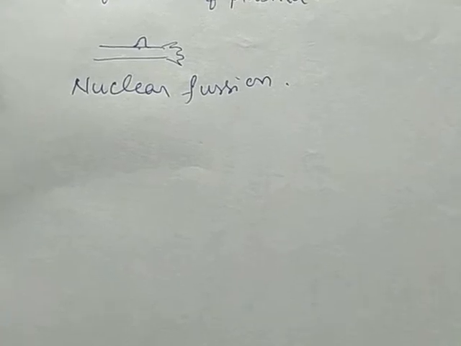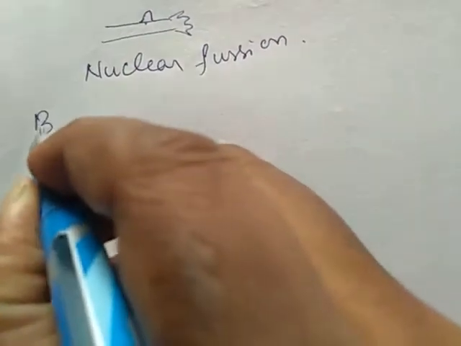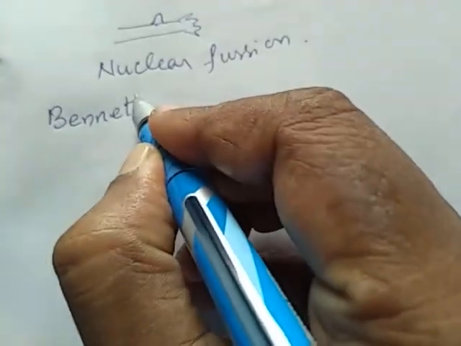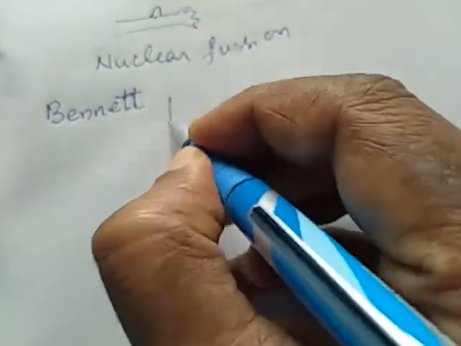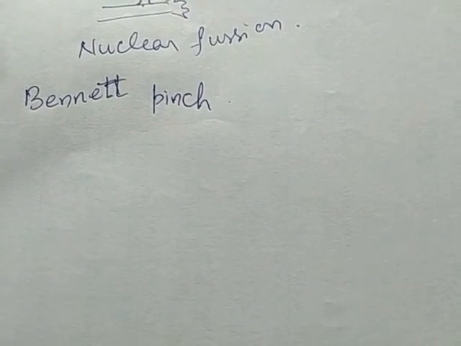Now we are going to study Bennett pinch. Bennett is the name of the scientist. Bennett pinch is also known as linear confinement of plasma.